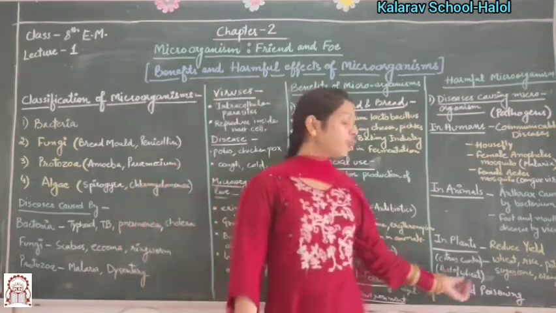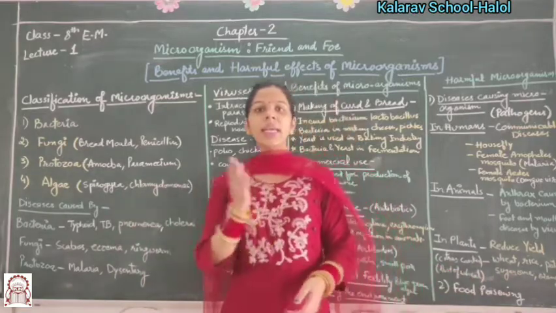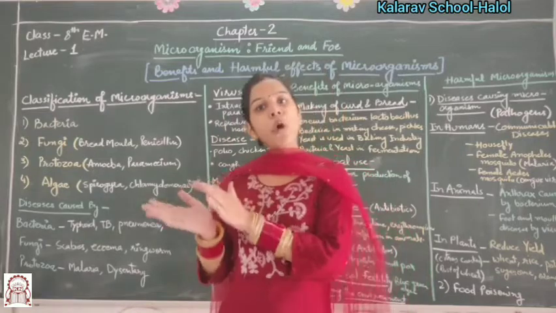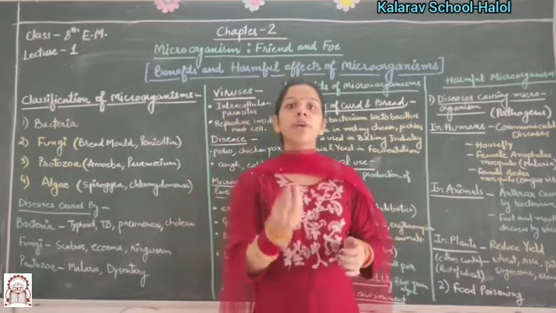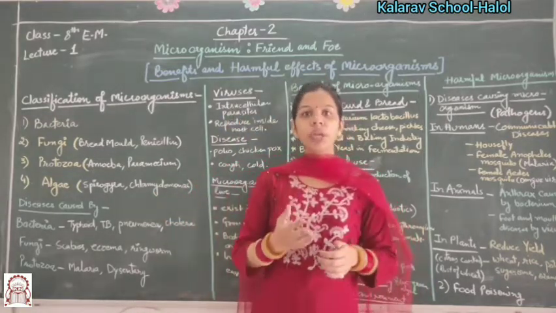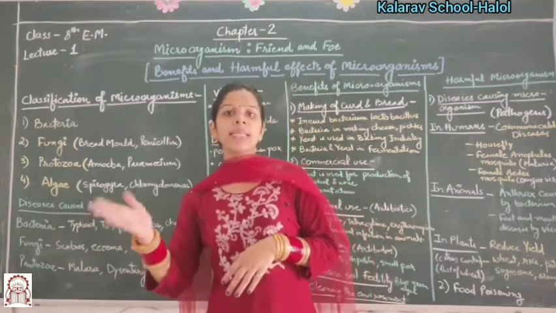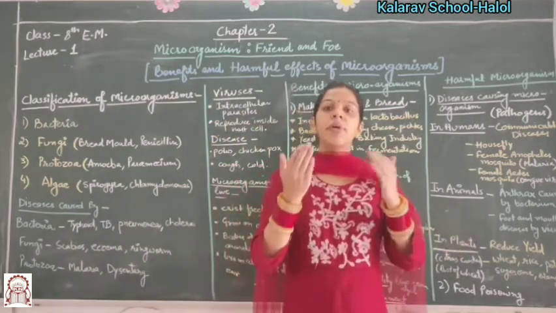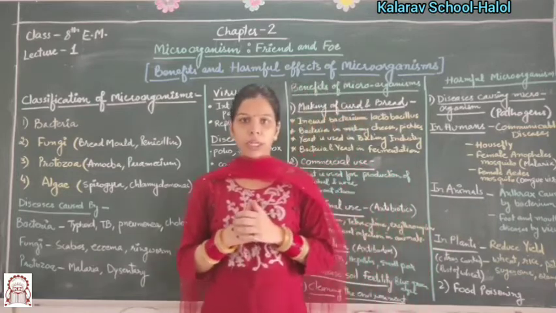The next is food poisoning. As the name indicates, the food is spoiled. That is, we eat food which is spoiled by some microorganisms and this causes food poisoning in our body.